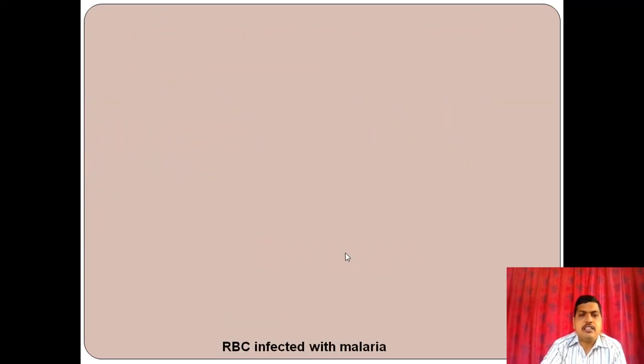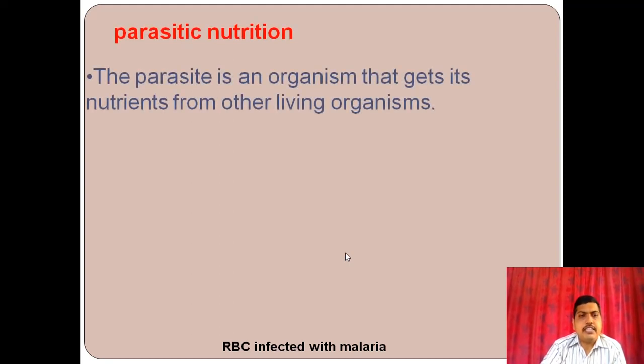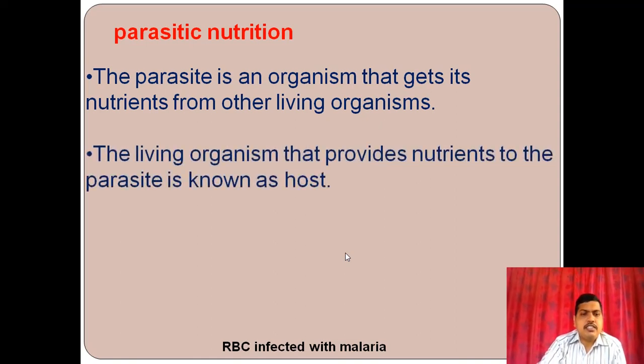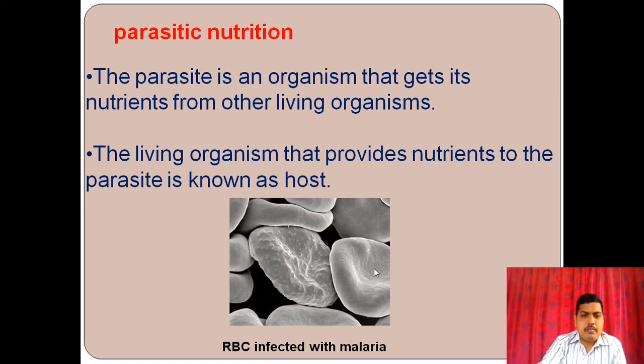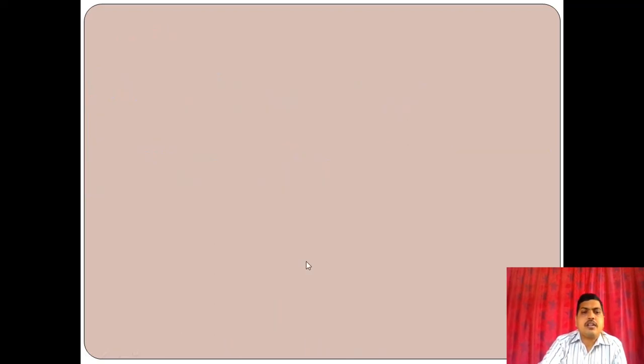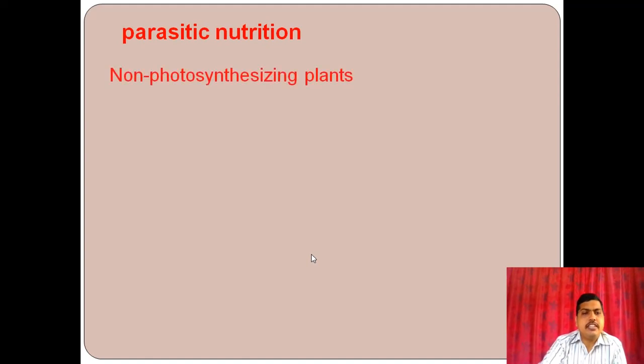Parasitic nutrition. The parasite is an organism that gets its nutrients from other living organisms. The living organism that provides nutrients to the parasite is known as host. You can see here RBC infected with malaria. Malaria parasites, they get the food from RBC. Parasitic nutrition you may see in non-photosynthesizing plants.